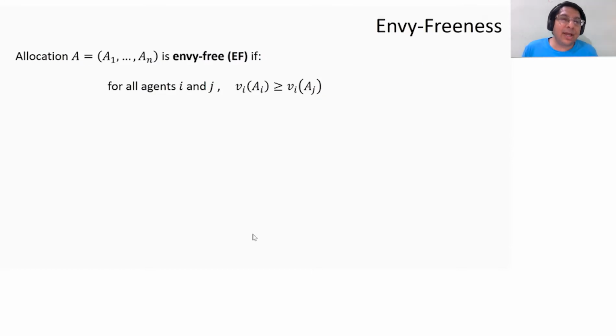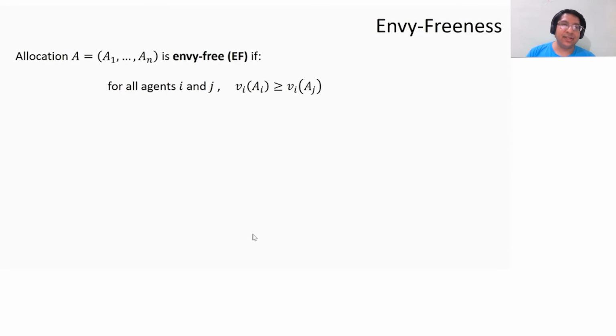I'm going to say that an allocation is envy free if, as I said, no agent envies what any other agent has, which means that for every pair of agents i and j, the value that agent i gets for her own allocation A_i is at least the valuation that she has for agent j's bundle A_j. Right? Okay, cool.